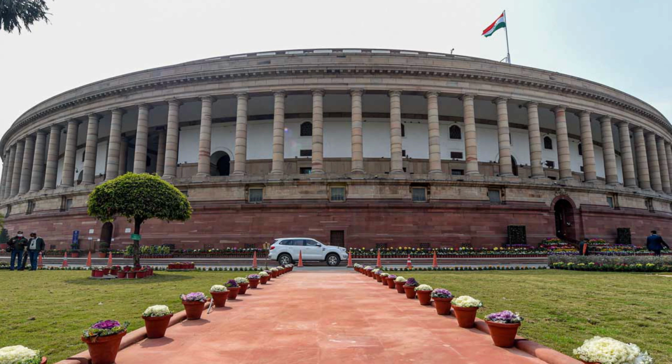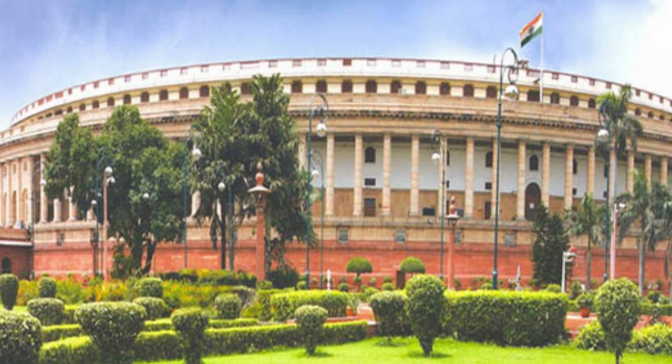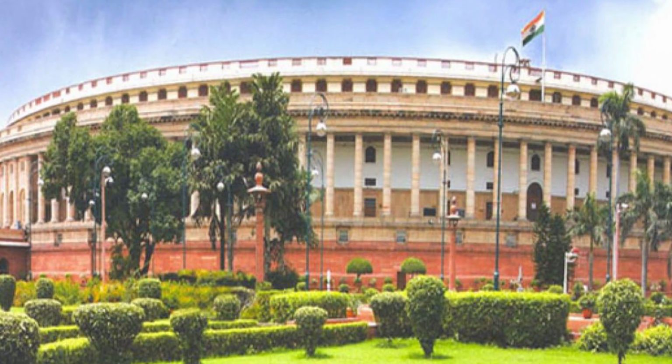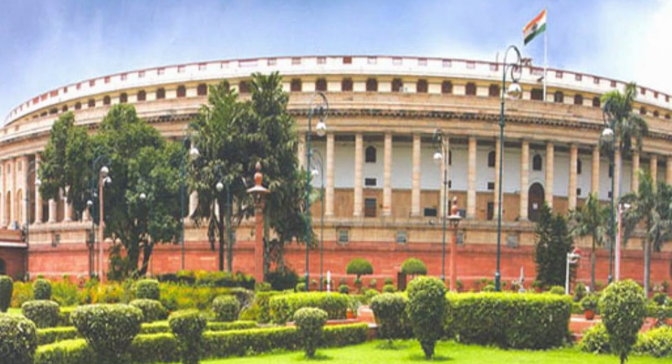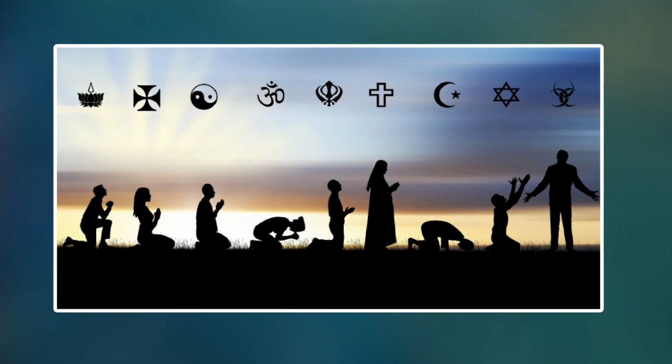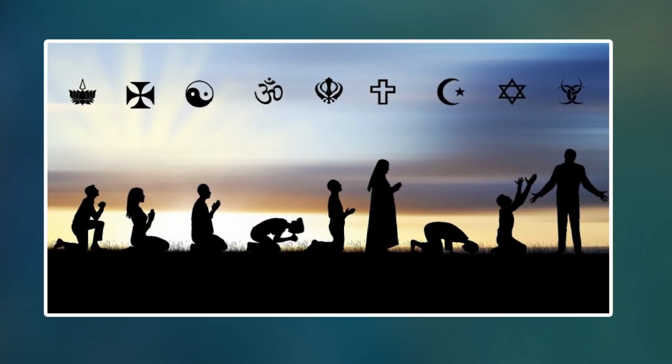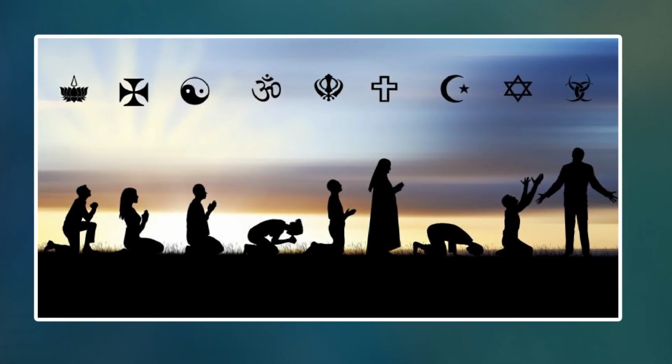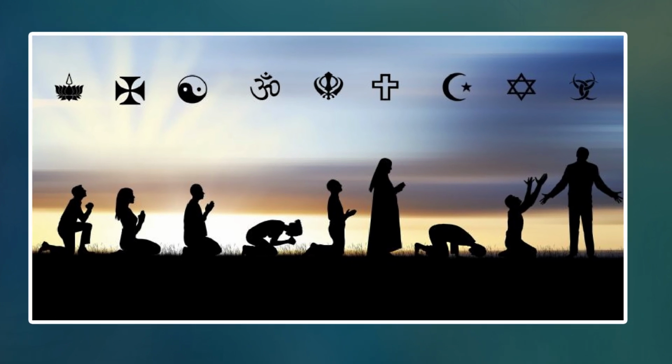How is it possible? We have a parliamentary democracy, a parliament at the central level, assemblies at the state level. India had another important problem: different religions, a major part Hinduism, Islam, Christianity, Buddhism, Sikhism, Jainism.